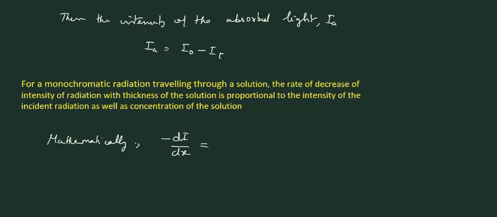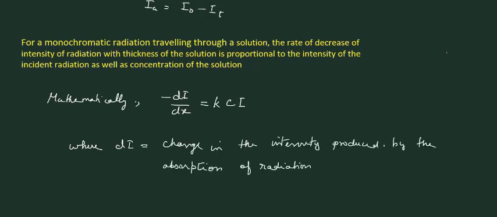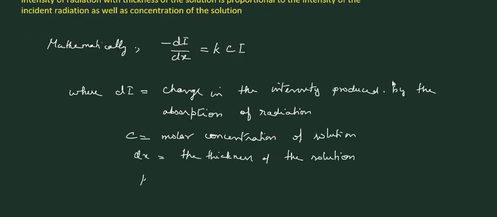Here dI is the change in the intensity produced by absorption of radiation, C is the molar concentration of the solution, dx is the thickness of the solution, and K is a proportionality constant.